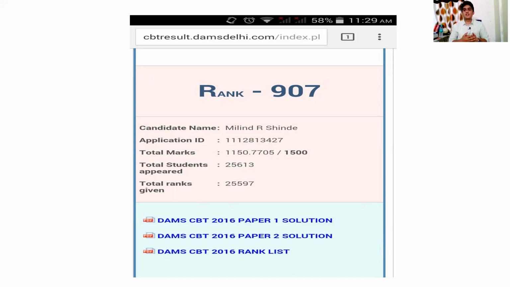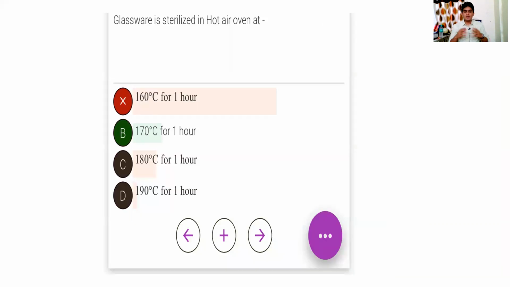But I did not think, okay, I'm now happy, I'm going to get a good rank. What I did, as you can see in the next slide, is that whatever questions I got wrong, I took screenshots of those questions and worked on them. These are my weak areas and I have to study them. That is what I have been telling you previously also: don't use this grand test or DAMS CBT to know your rank, but to assess your weak areas.